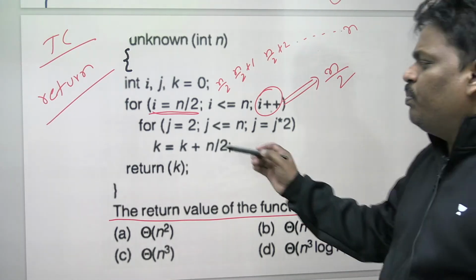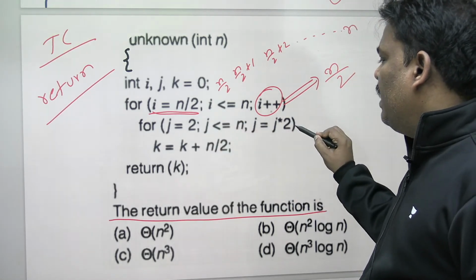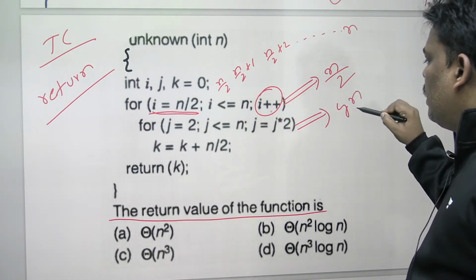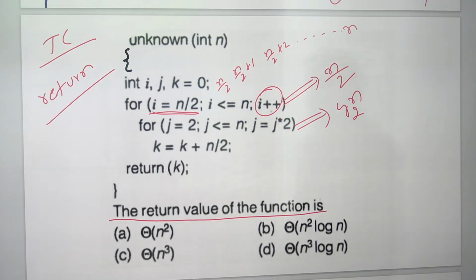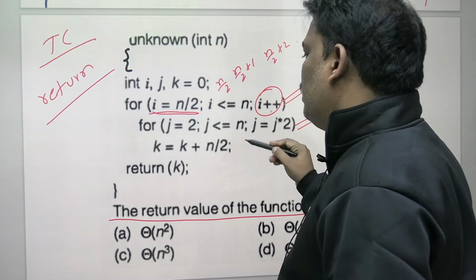Can you help me now? How many times does the J loop run? The J loop starts from 2, and J is always multiplied by 2. So the J loop is log n base 2 times. Check once: the I loop is n by 2 times, the J loop always multiplies by 2, so the J loop is log n times. Anyone having any doubt till now, let me know.